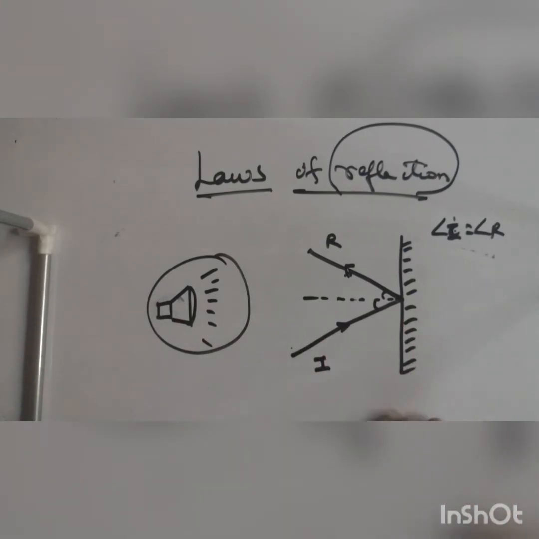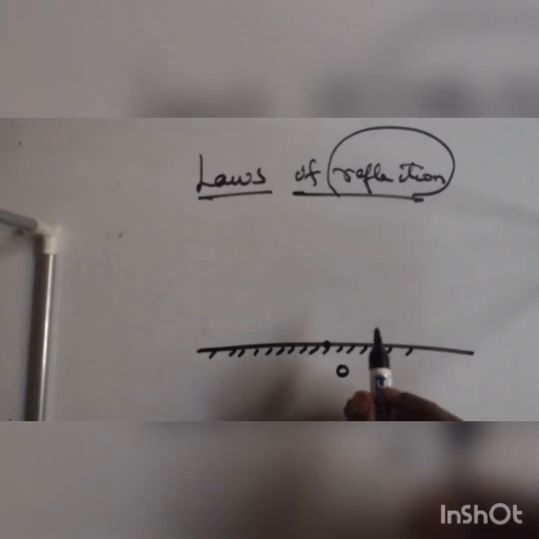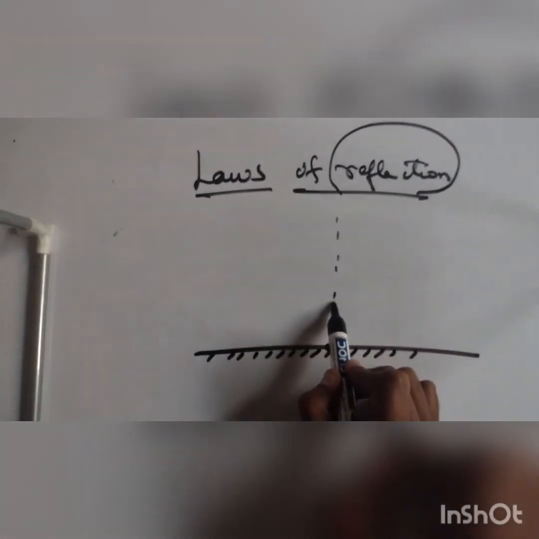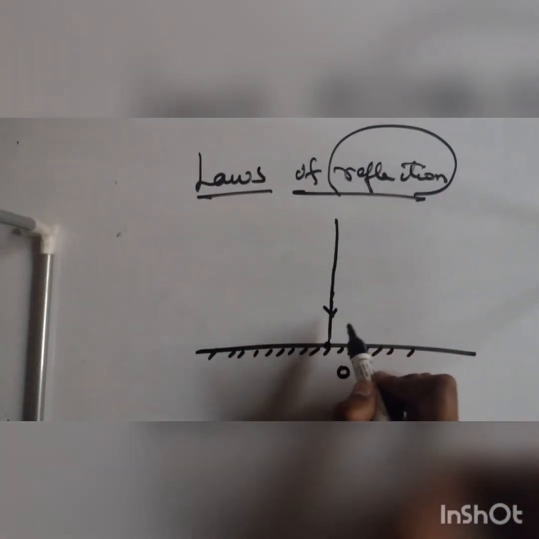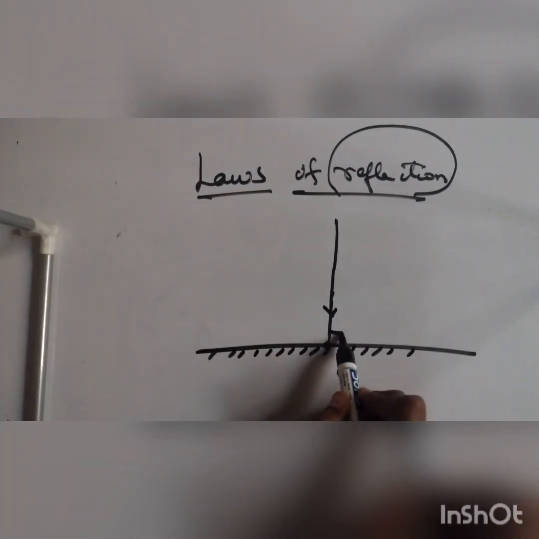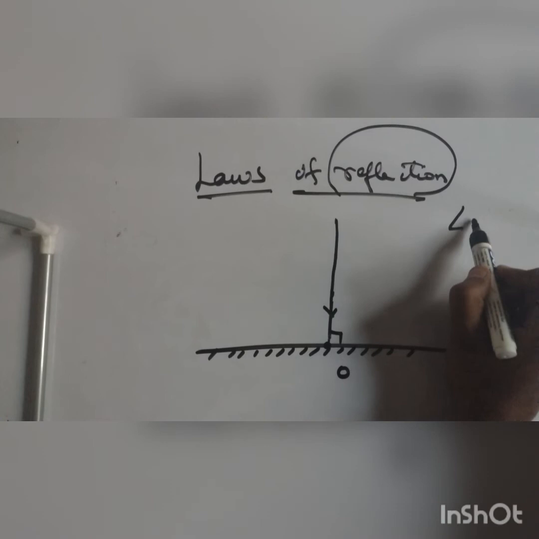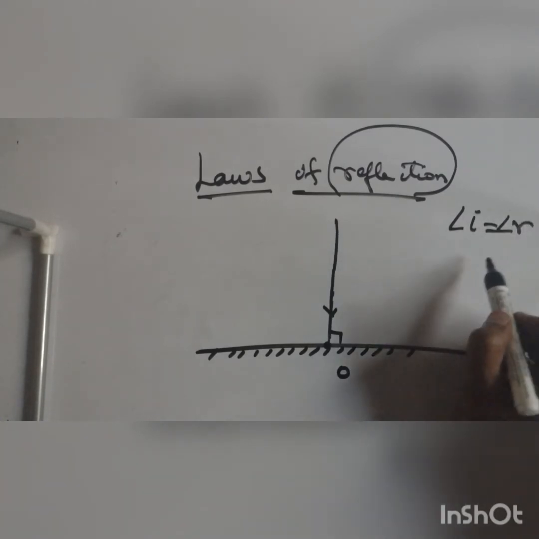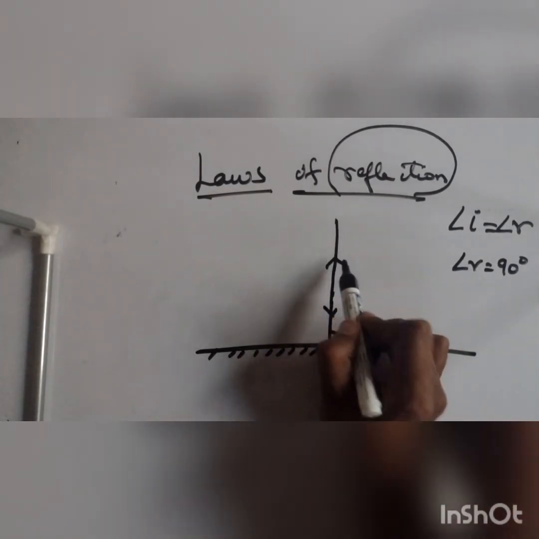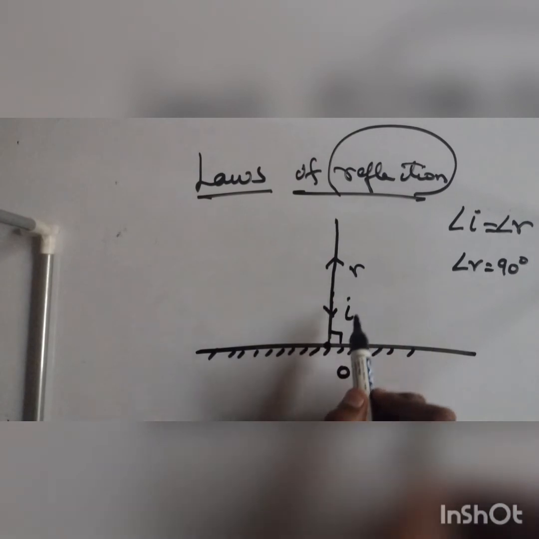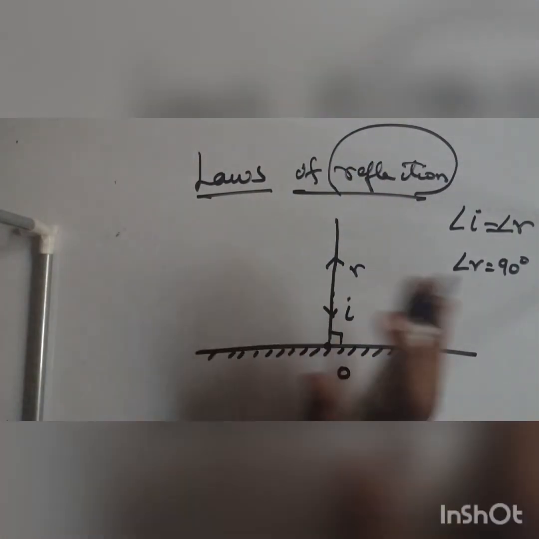But there is another confusion: what will happen if the incident ray is absolutely perpendicular to the surface? For example, this is point O, and this is your normal. If the incident ray is following the path of the normal itself, how much angle is it making? 90 degrees. So angle I must be equal to angle R, meaning angle R should also be equal to 90 degrees. So the reflected ray and incident ray will be following the same path, meaning there will be no deviation.